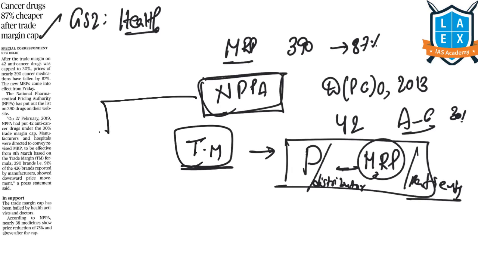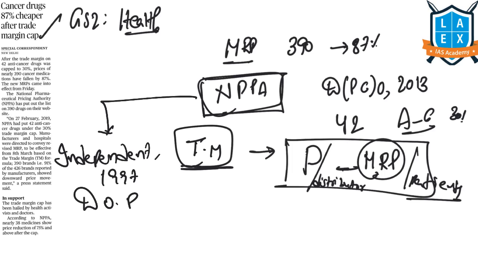What is this National Pharmaceutical Pricing Authority? This is an independent body that was set up in 1997 under the Department of Pharmaceuticals under the Ministry of Chemicals and Fertilizers.